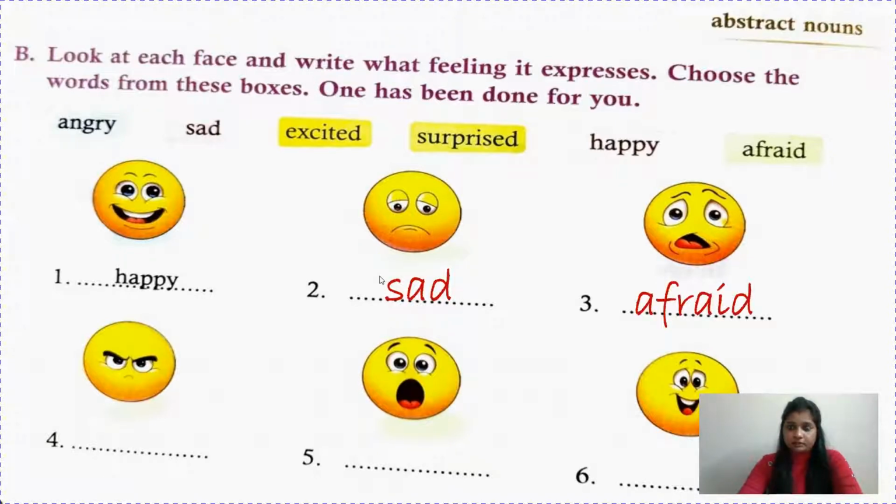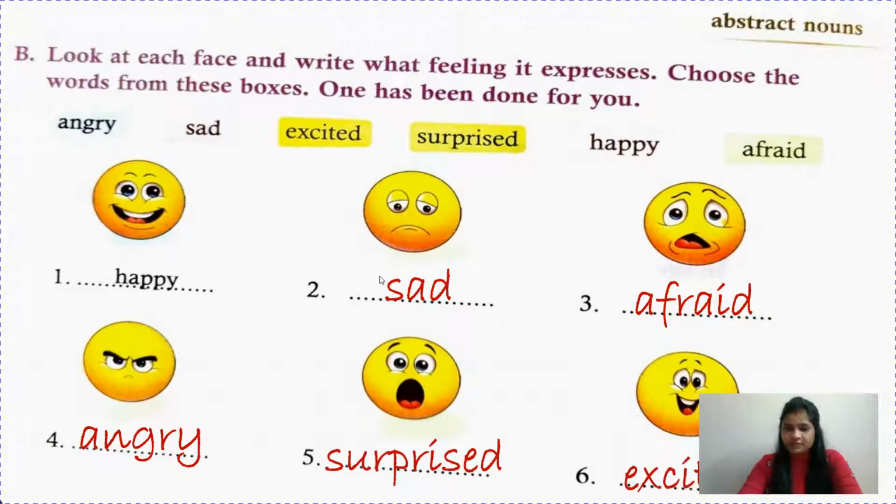When you are scared, when you are afraid, when you are lonely at your house, so what happened? You are scared or afraid. Next one is an angry face. From the expression only you can know. Next, when you're surprised, okay, so your eyes are wide open and your mouth is also open, so it is surprised. And when you're excited, then your face is like this.